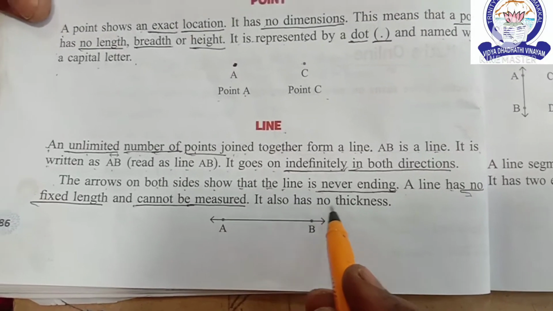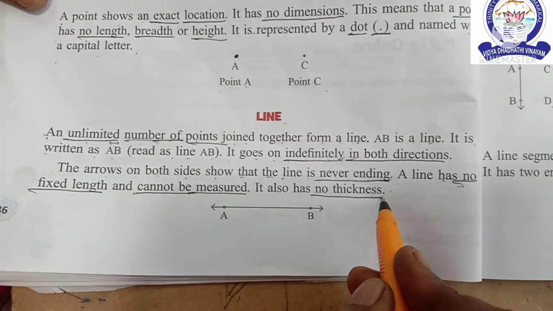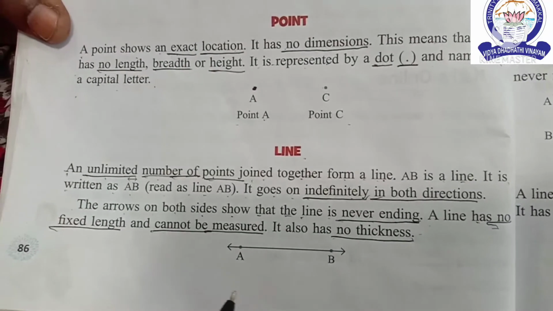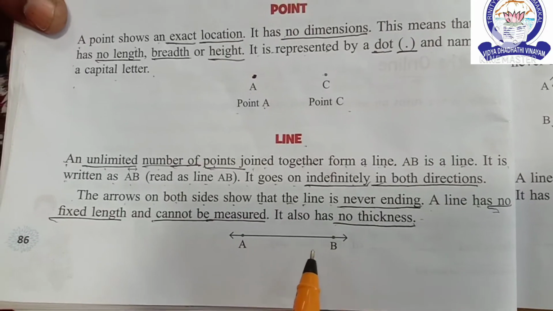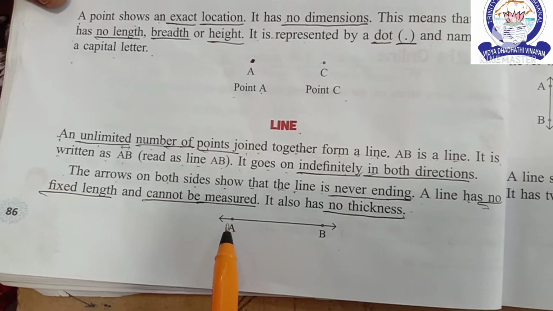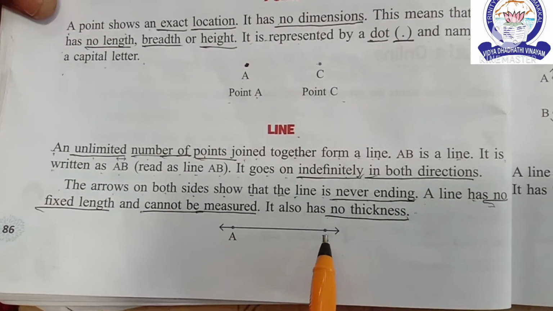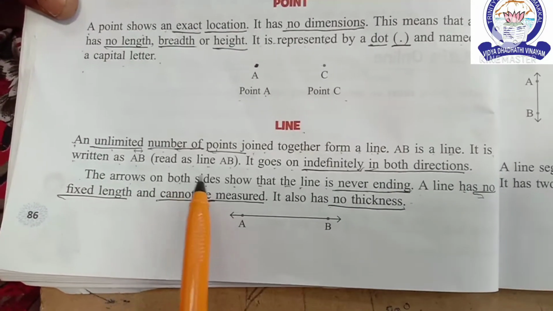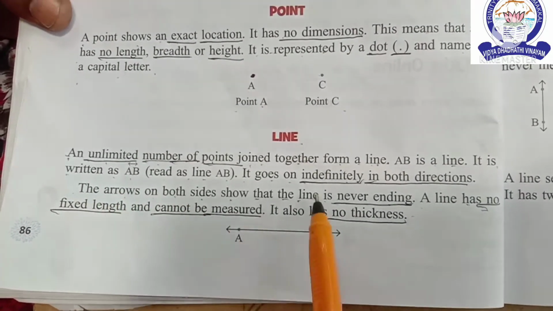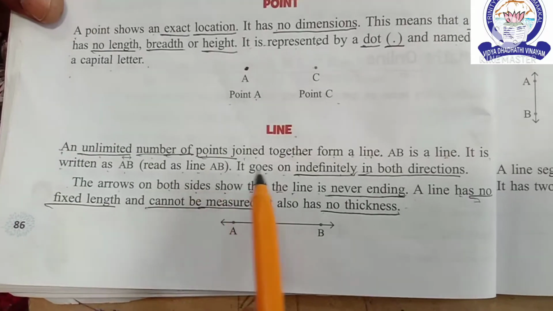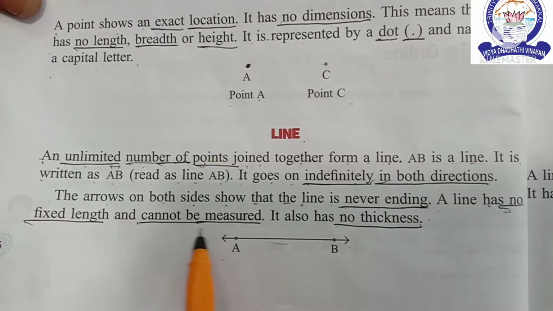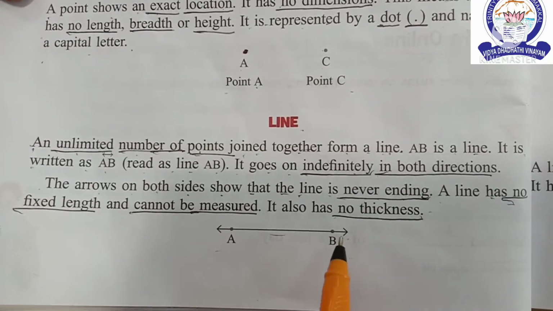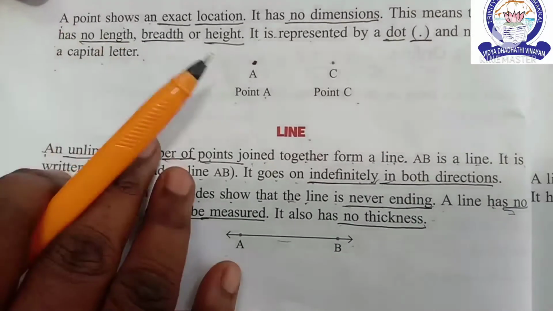It also has no thickness. This is the line. An unlimited number of points joined together form a line. AB is a line. It is written as AB, read as line AB. It goes on indefinitely in both directions. Is it clear children?